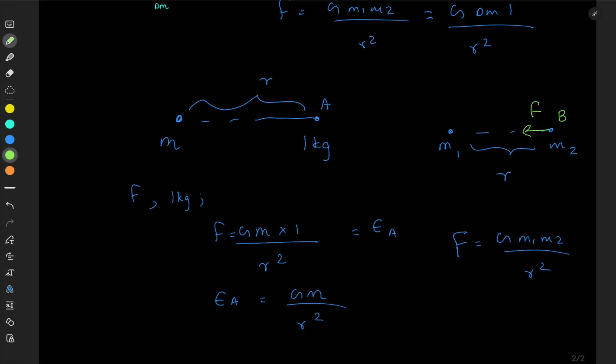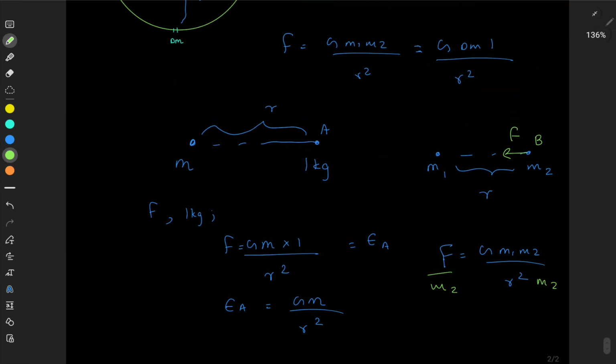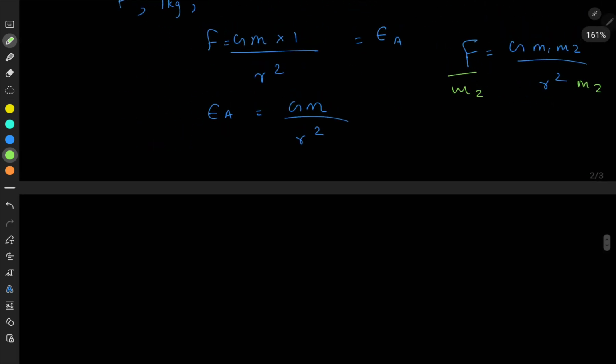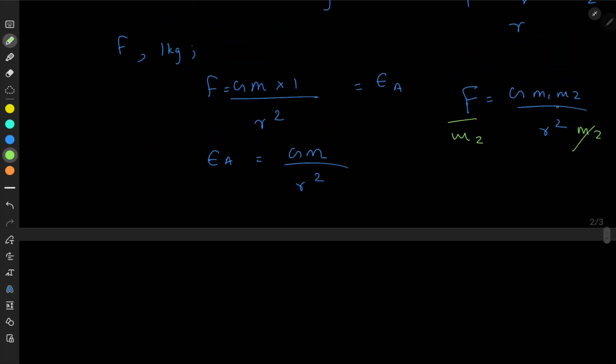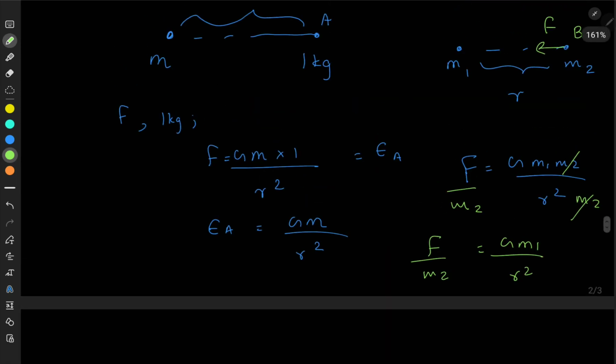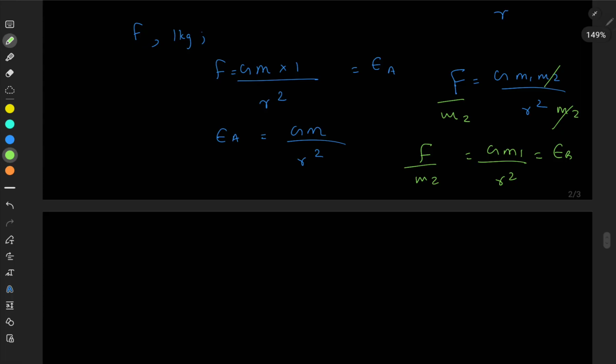I have placed m2 but not 1 kilogram. I can divide this equation both sides by m2. Then I find something very interesting: m2 and m2 cancel off and I get F over m2 equals G m1 over r squared. What is G m1 over r squared? I know that. That is the gravitational field intensity at B. Then you can see the relationship again between the gravitational field intensity, the force and the mass.